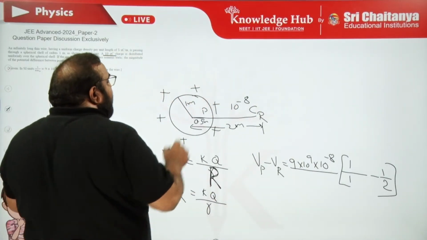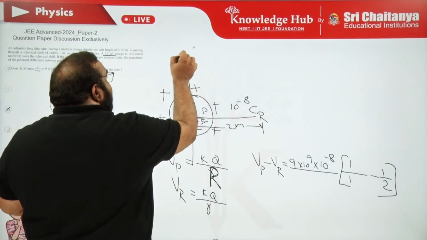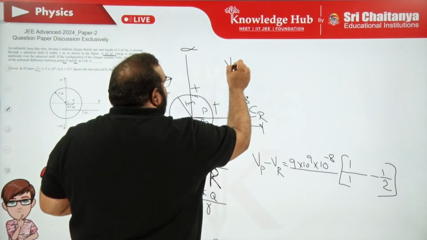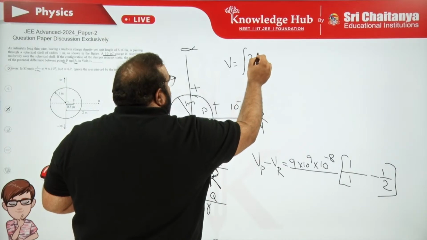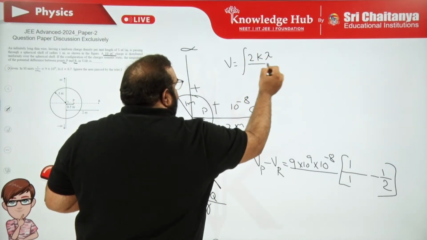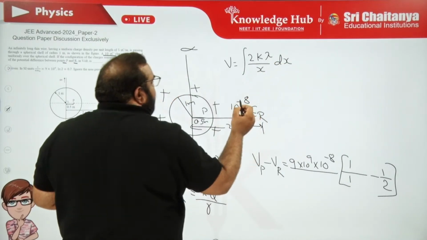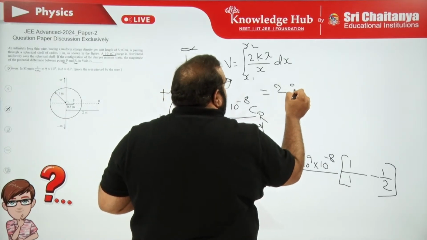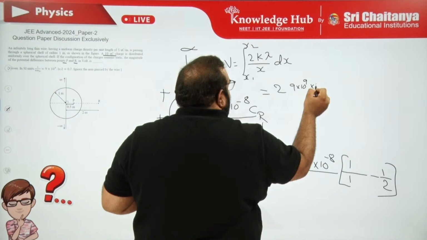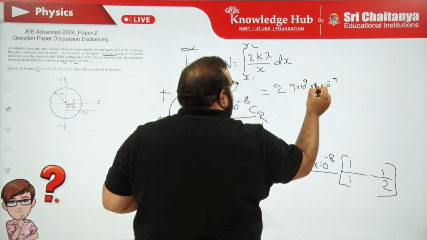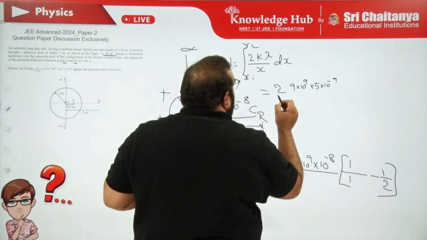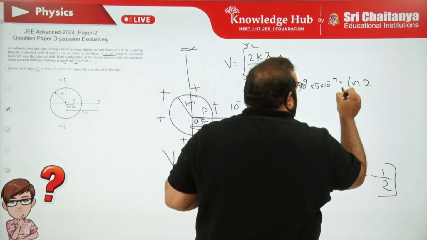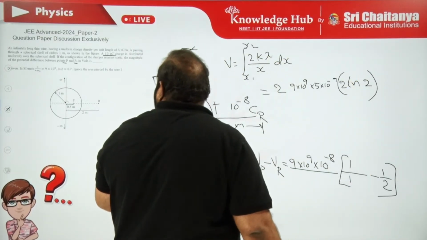And this is not only the charged body; a uniformly charged infinite rod is there. Due to this, at the same point, the potential will be the integral of 2k lambda by x dx, where x1 to x2, 2 into k value, 9 into 10 power 9, lambda value, 5 into 10 power minus 9, because 5 nano is given, right? Integral of 1 by x dx is log x. After substituting, you will get log 4. So 2 square, 2 log 2. The log 2 value is also mentioned, which is 0.7.